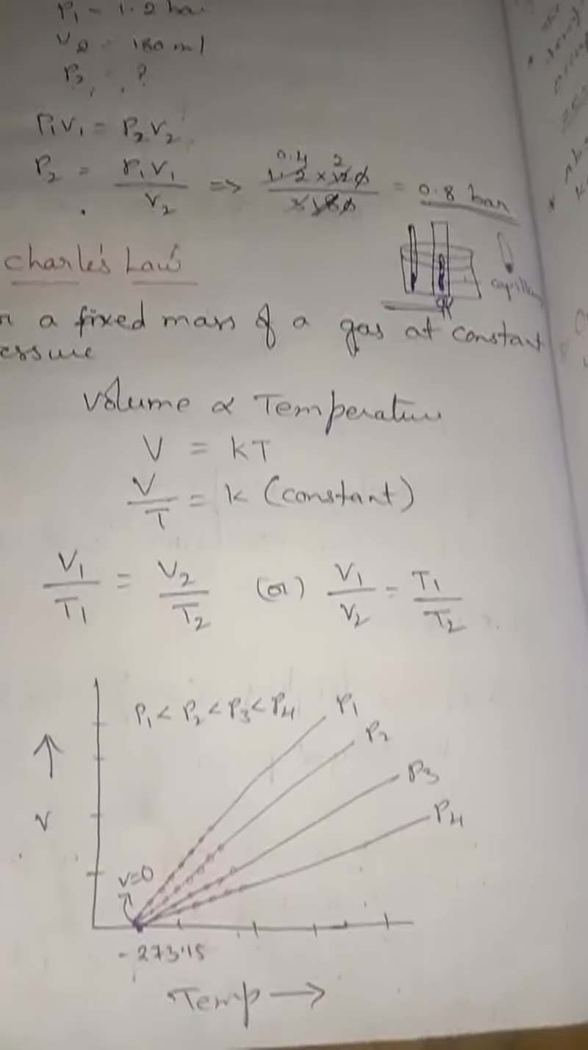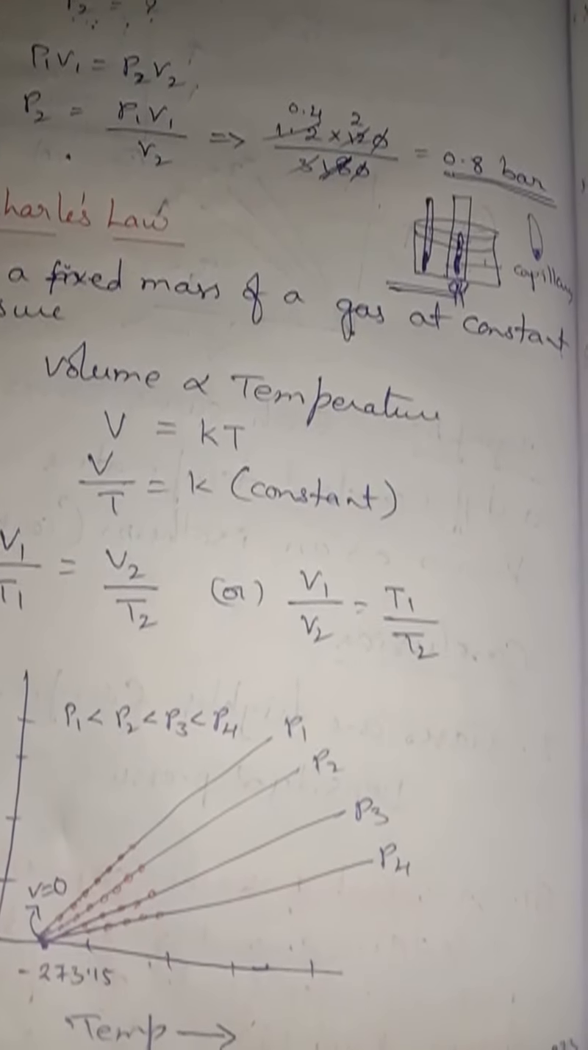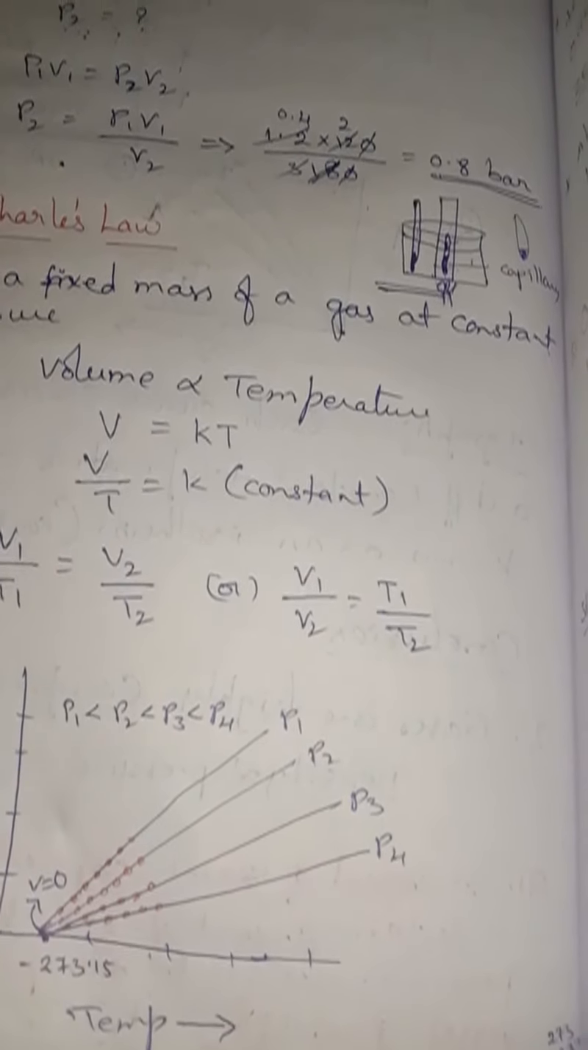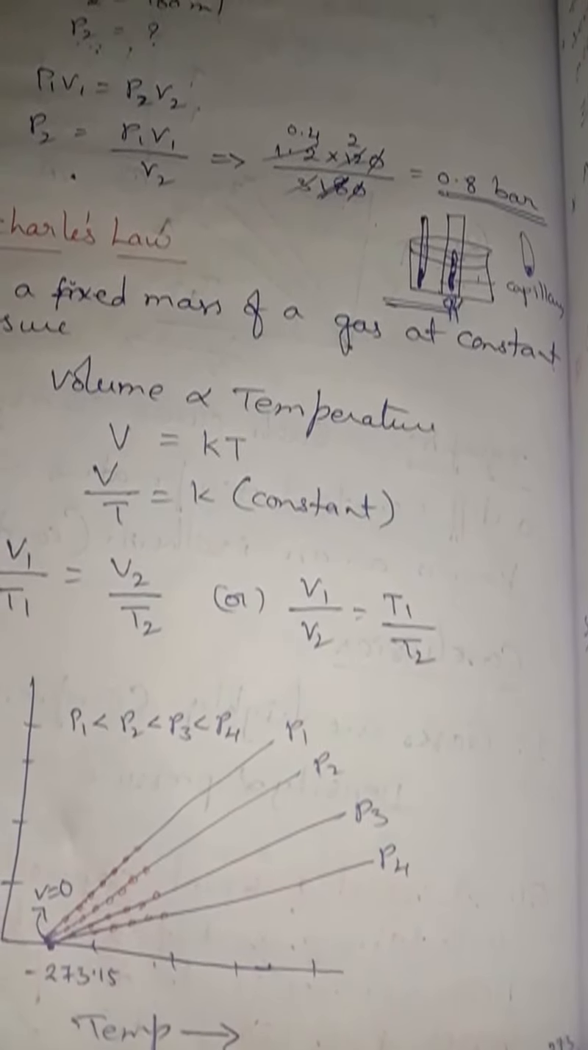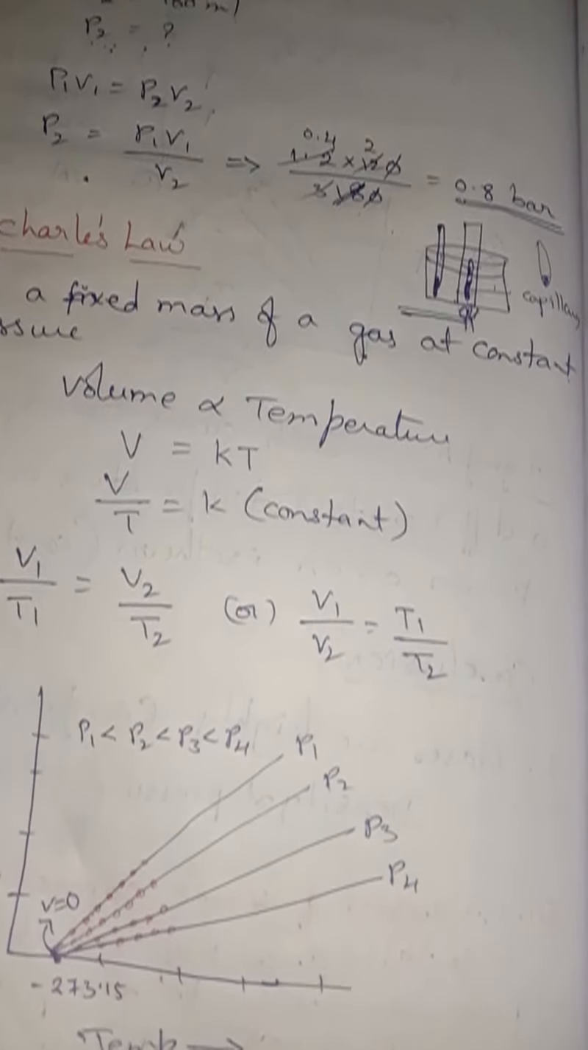So what do you mean by absolute zero, children? The temperature at which all the gas particle motions will be stopped, ceased, is called absolute zero.